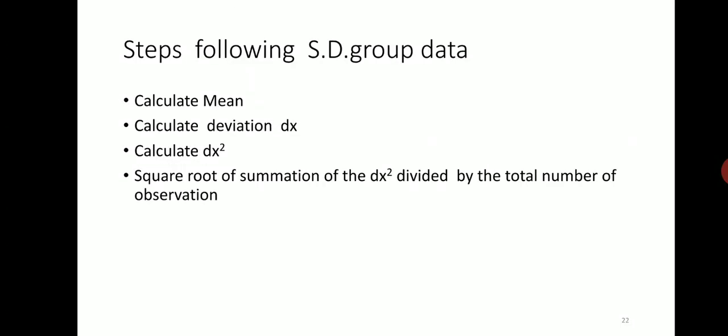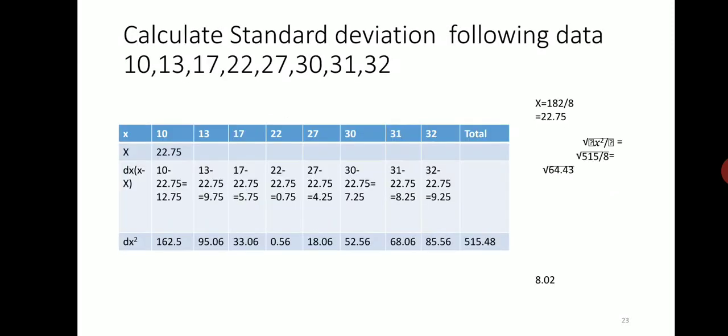Let's see the steps involved in solving the problem. First calculate the mean. Whatever type of data is given, we have to calculate the mean. Then we have to calculate dx. Then we calculate dx square. Then we calculate the square root of the sum of dx square divided by the total number of observations. Let's see one problem and how we can solve it.